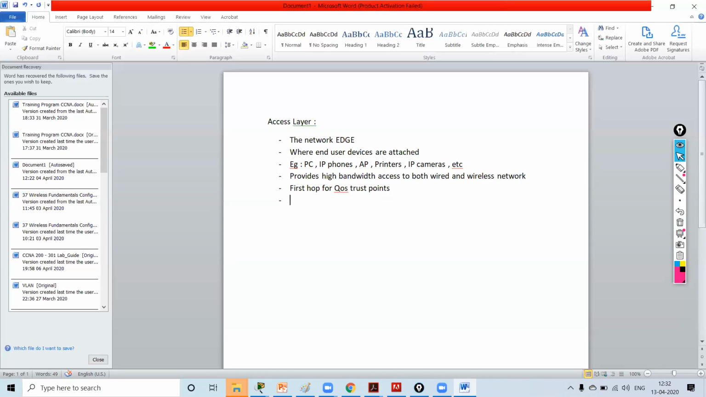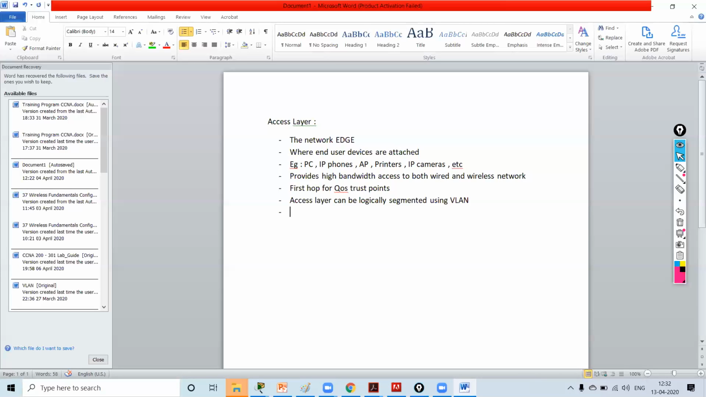Now what you can do on access layer? Access layers can be logically segmented using VLANs. We can logically segment an access layer using VLANs. We have seen what is the use of logically segmenting the network.